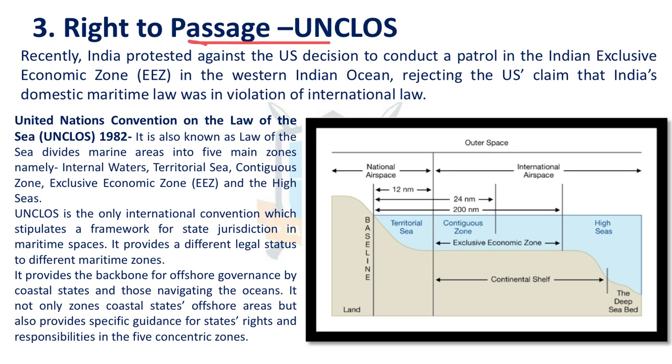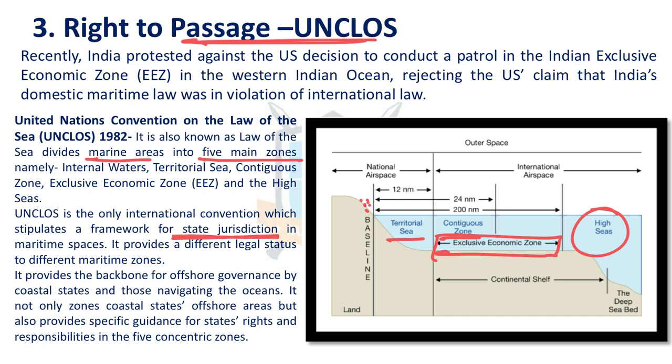Next issue is right to passage under UNCLOS. UNCLOS means United Nations Convention on the Law of the Sea. It is also known as the Law of the Sea. It divides the maritime areas into 5 major zones. 1 is internal waters, 2 is territorial sea, 3 is contiguous zone, 4 is exclusive economic zone, 5th one is high seas. Under the UNCLOS convention, it provides a framework for state jurisdiction.